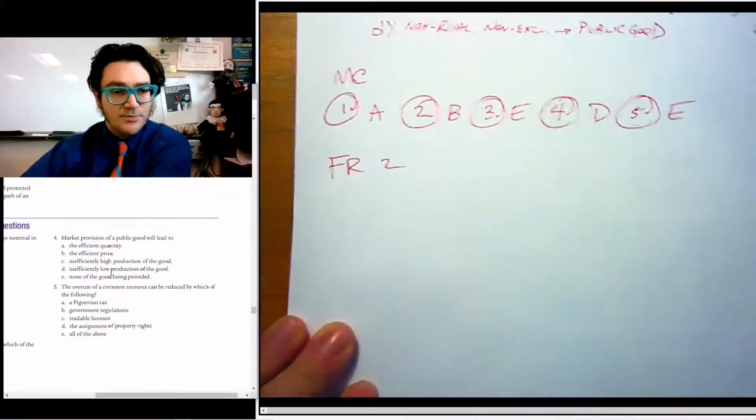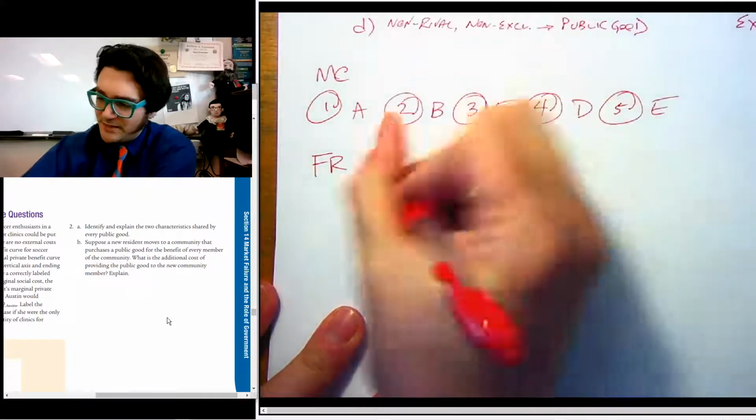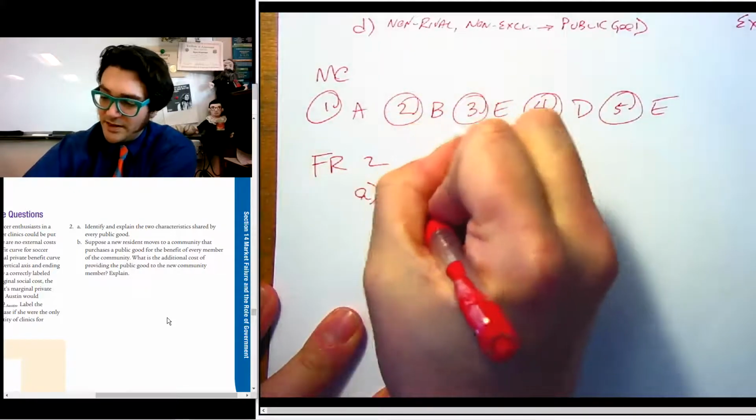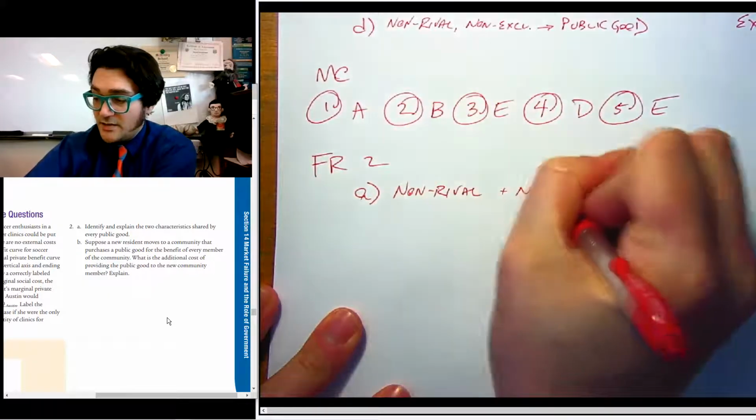Free response number two. Identify and explain the two characteristics shared by every public good. I feel like I'm repeating myself. Non-rivalrous and non-excludable.